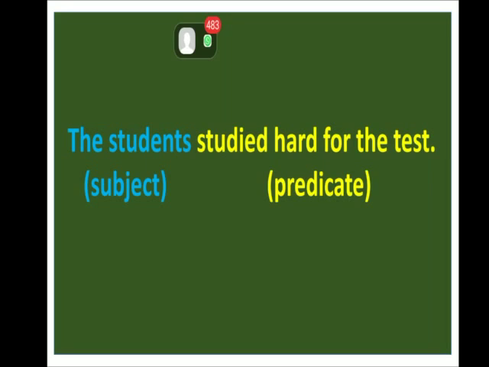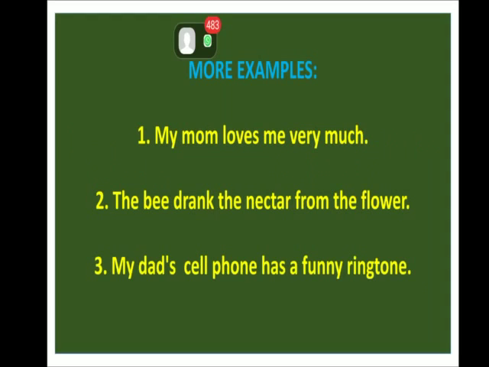So you all understood this now? Very good. So now let's see some more examples. My mom loves me very much. So now find the subject and the predicate here. What I told you, to find the subject, first we have to find out the verb. Here the verb is loves. And then we are going to place who or what before the verb to make the question.